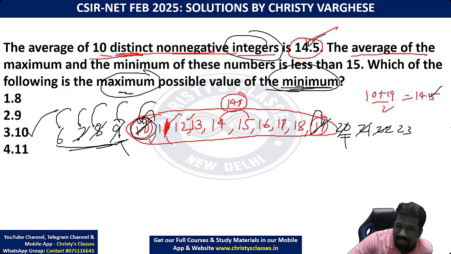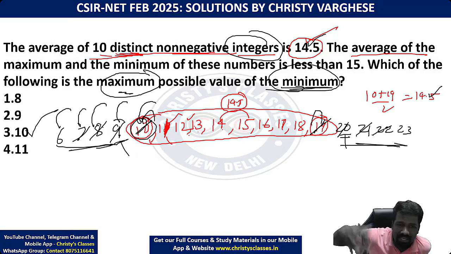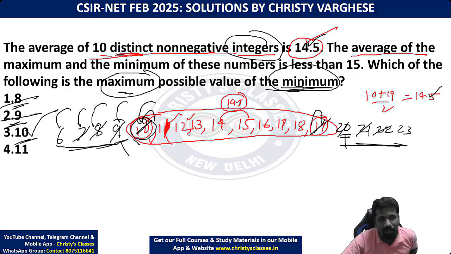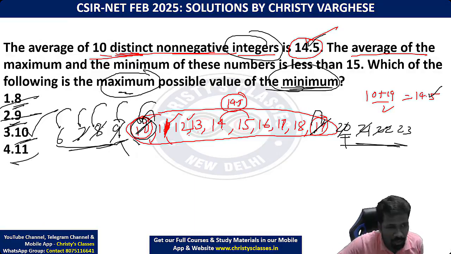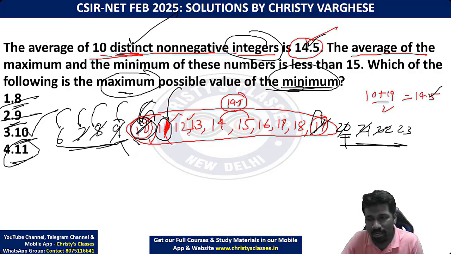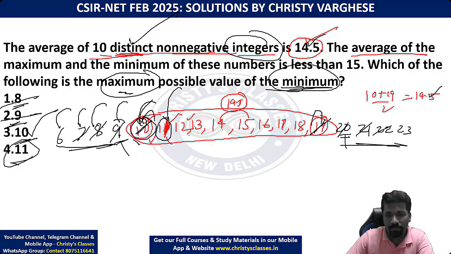I have shown you other examples just to give you insight into this idea. 9 is possible, but it is not the maximum. 10 is bigger than 9, and 10 is bigger than 8. That is why 9 and 8 are wrong. 10 is possible. Now there's an option of 11. Is 11 possible? No. For 11 to be possible, you would have to write 11 and 11 twice, but that is not allowed. They should be distinct. Is it clear? All of you, please respond.